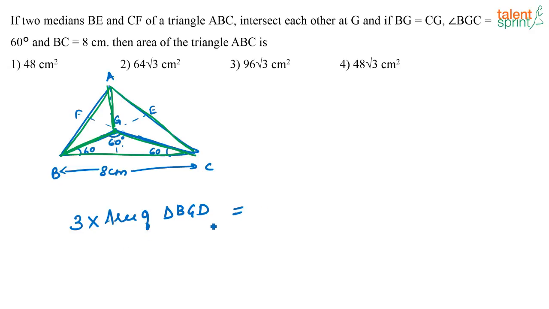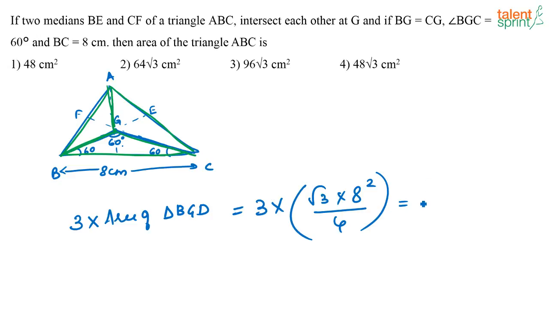So what is the area of triangle BGC? 3 into area of triangle BGC is nothing but 3 into root 3 a squared by 4, that is 8 squared by 4. So what do you get when you solve this? 64 into 3 root 3 by 4. Here you have 64 by 4 which is 16.